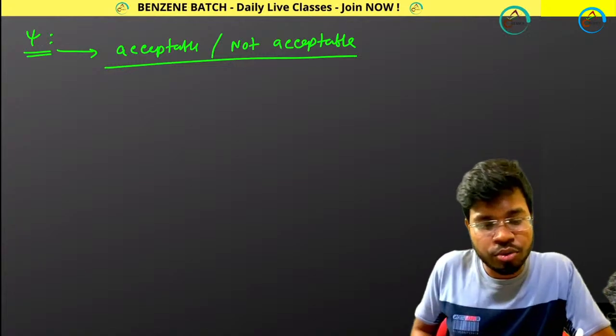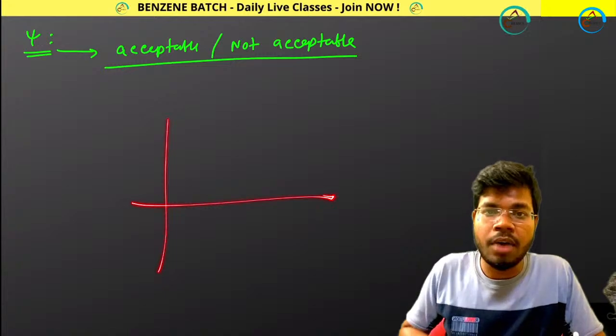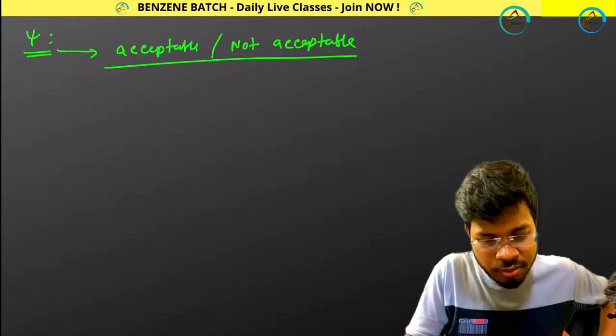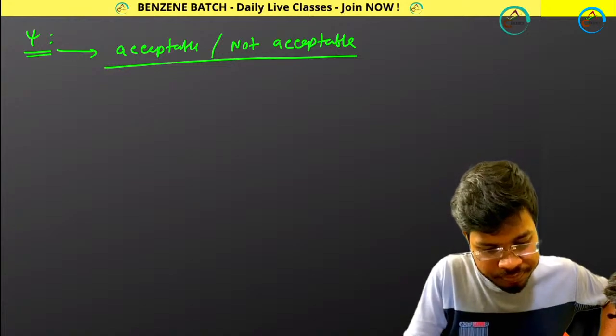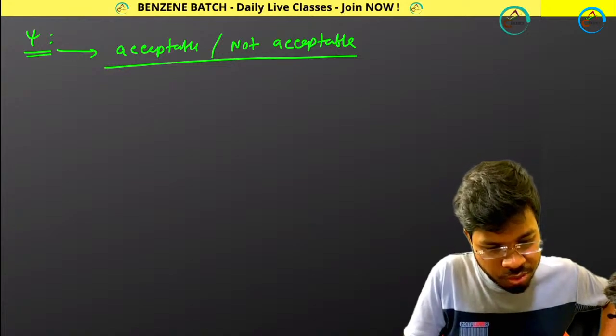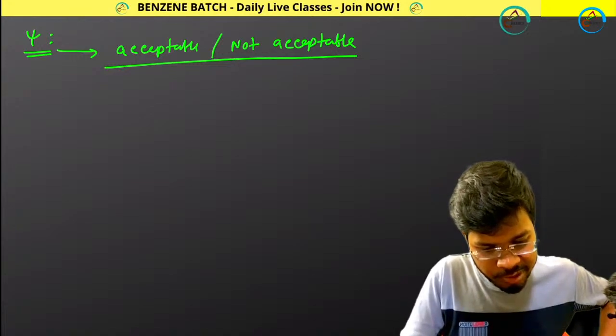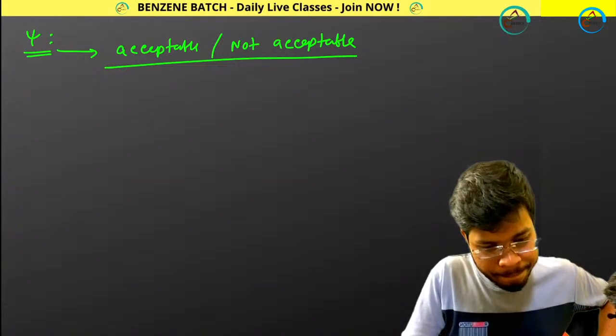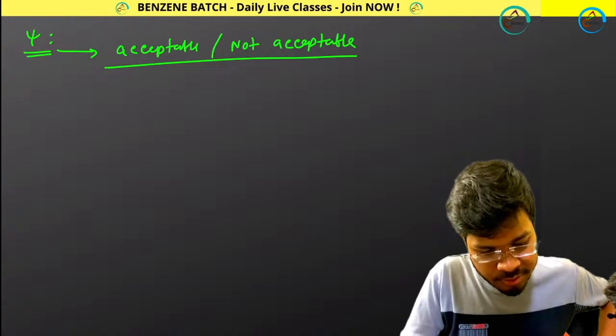I already showed you graphically how a function can be acceptable or cannot be acceptable. Let me show you those things. Just one second.